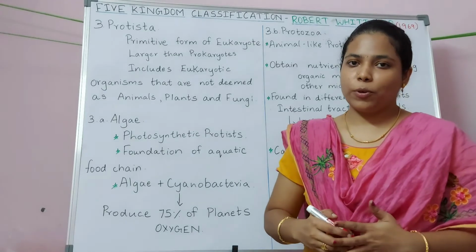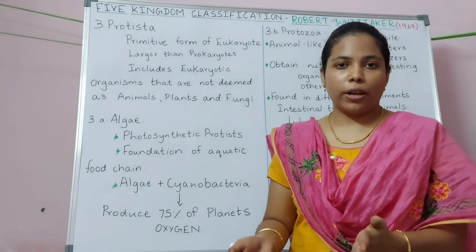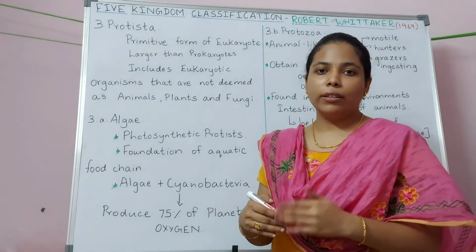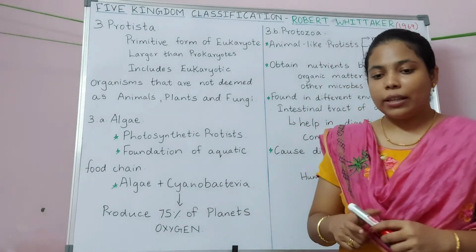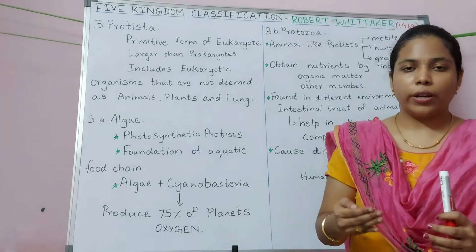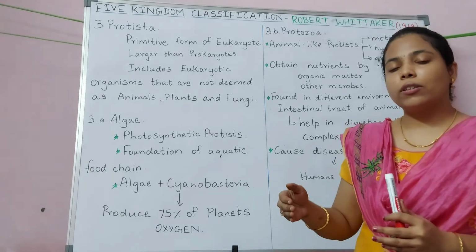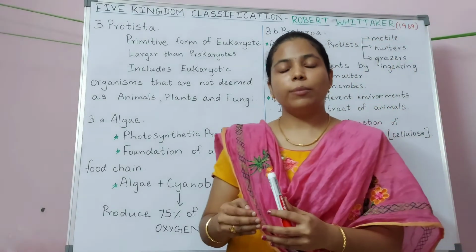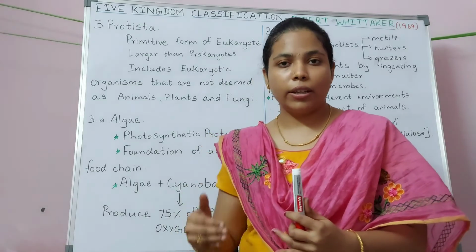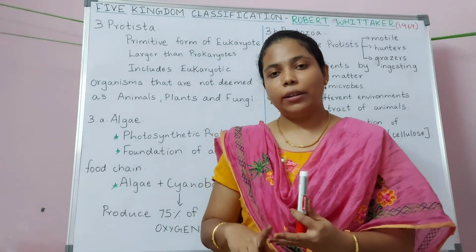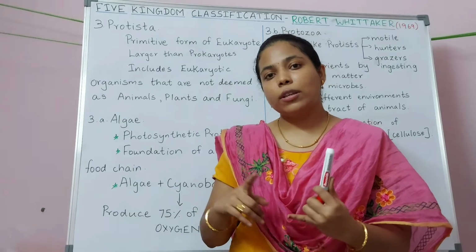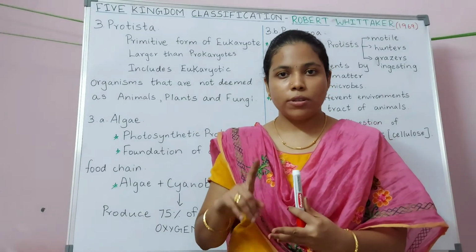The third kingdom is Protists. Protists are larger than prokaryotes, but they are smaller than a eukaryotic organism, which means they are a primitive form of eukaryotic organism. This protist group includes all the eukaryotic organisms that don't come under the category of animal, plant and fungi. So it includes algae, protozoa, slime molds and water molds.